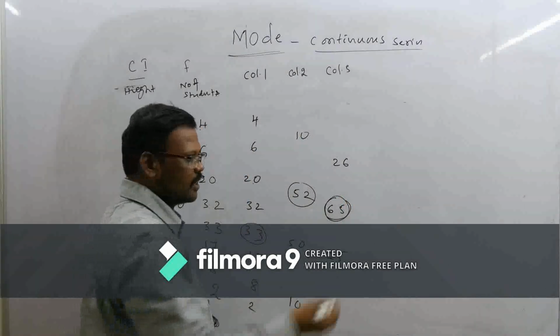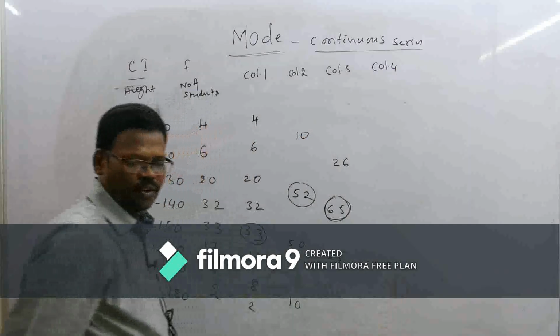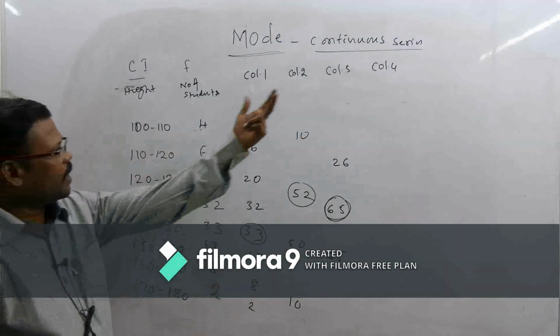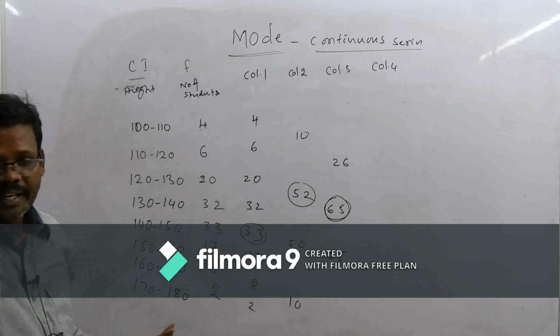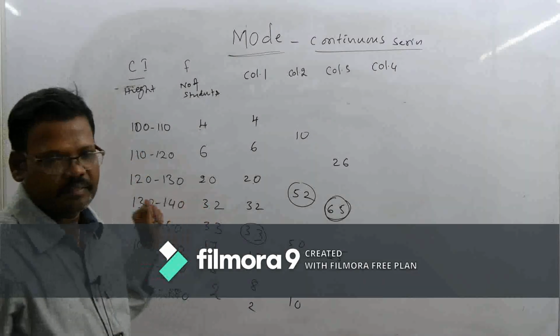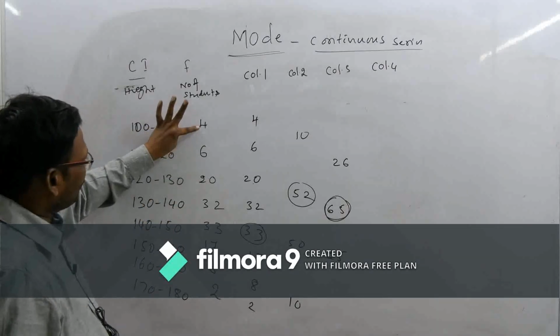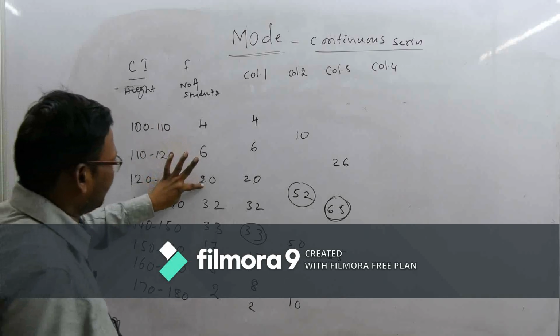That is column 3. Now come to column 4. What do we have to do in column 4? Every 3 frequencies should be added. The first 3 frequencies: 4 plus 6 is 10, plus 20 is 30.